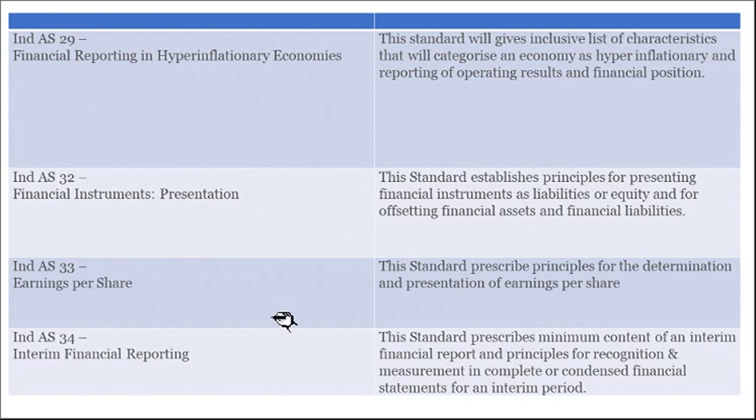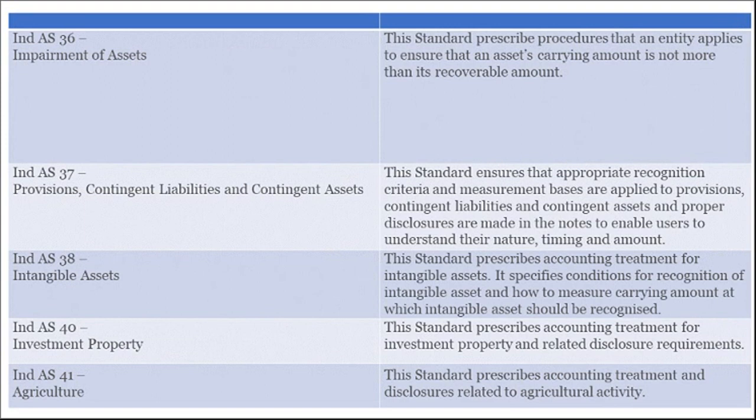Then 33 deals with earnings per share. So how to calculate earnings per share and how to present it will be explained here. Accounting Standard 34, interim financial reporting. So when you are reporting interim financial statements, how to prepare them will be explained in 34. It covers the minimum content of an interim financial report and principles for recognition and measurement in complete or condensed financial statements for an interim period. So once in 6 months you can prepare, right? How to prepare that will be explained by Accounting Standard 34.